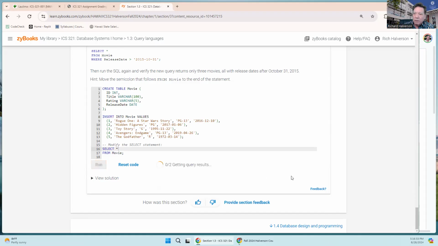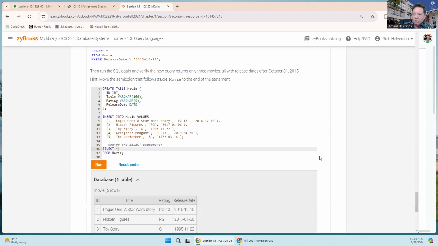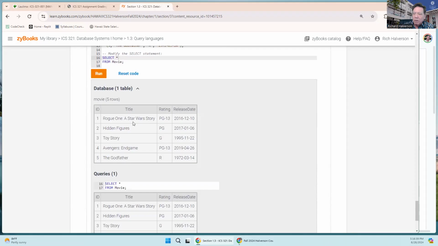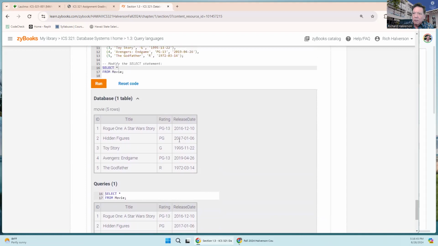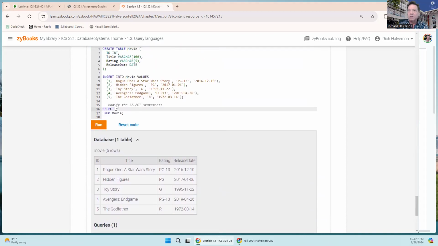And so let's run this and we see what it looks like. And this is the result. This is all the columns and all the records. So we can mess with this and say, how about if we change this and make this the title, title, and release date.